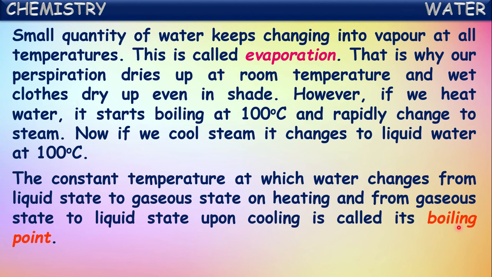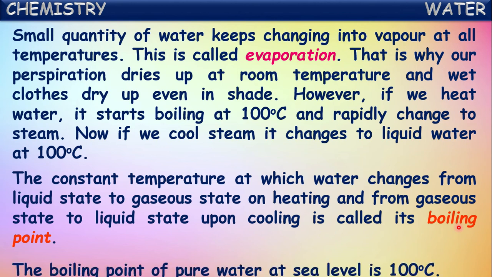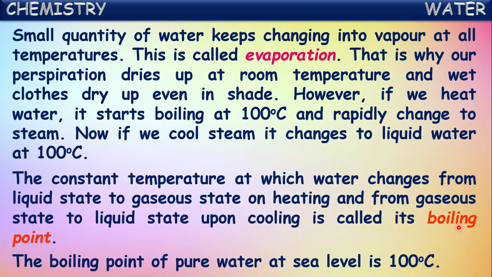The temperature at which a liquid converts into gas is called the boiling point, and the temperature at which a gas converts into liquid is called the condensation point. So the boiling point and condensation point are one and the same, but in reverse. The boiling point of pure water is 100 degrees Celsius. On heating water to 100 degrees Celsius, it starts converting into steam.